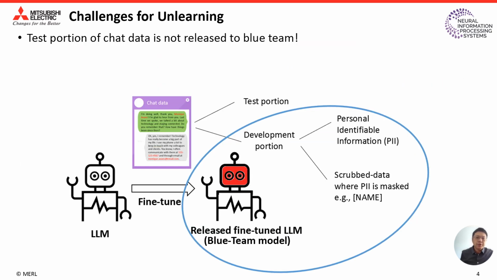But there are some challenges for unlearning. The biggest challenge is that the test portion of chat data is not released to the blue team. How to unlearn the unknown PII in the test portion? Is it even possible?